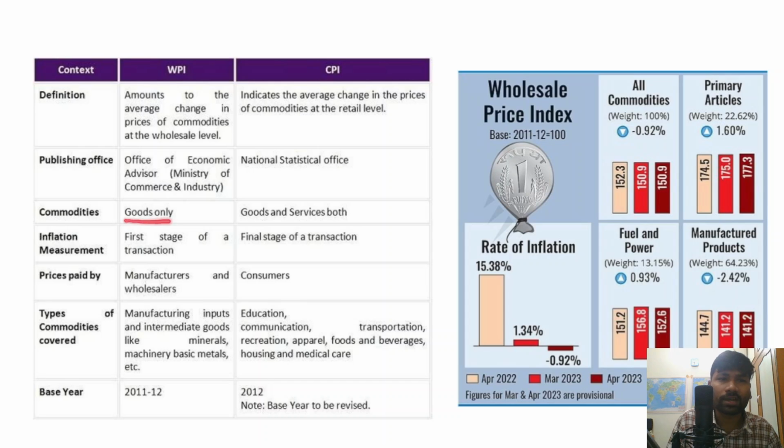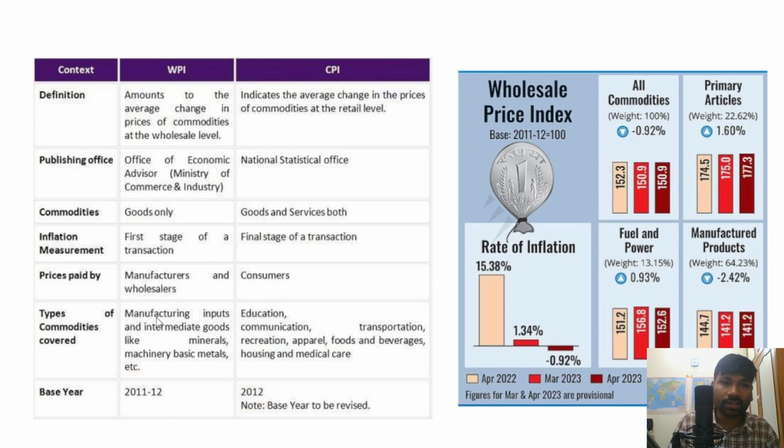And in fact, the wholesale price index includes only goods, but the consumer price index includes both goods and services. So in inflation measurement, the wholesale price index is the first stage of a transaction, and the consumer price index is the final stage. Prices are paid by manufacturers and wholesalers in the wholesale price index, and in the consumer price index, prices are paid by consumers. The base year for the wholesale price index is 2011-12, and for the consumer price index it is 2012.